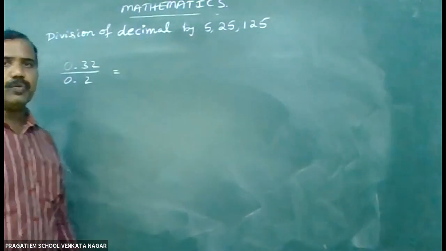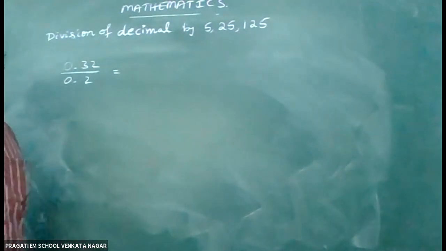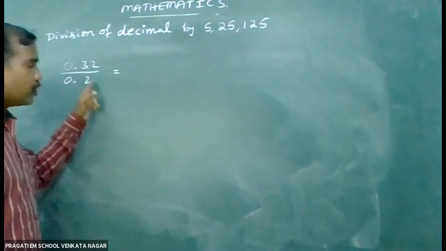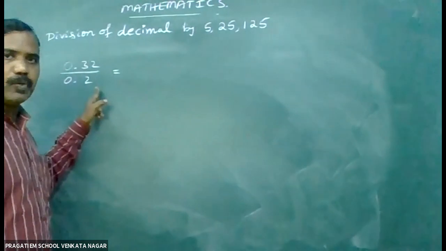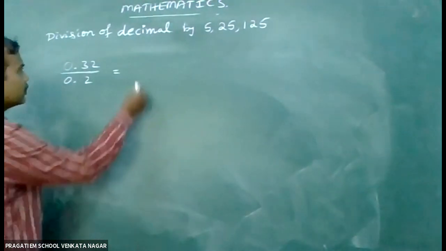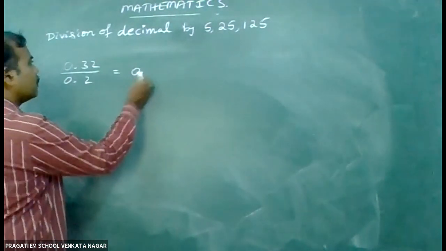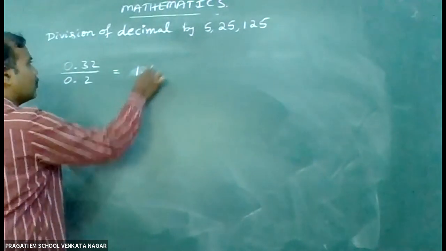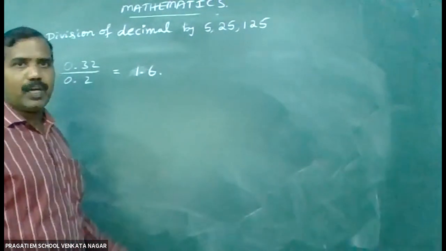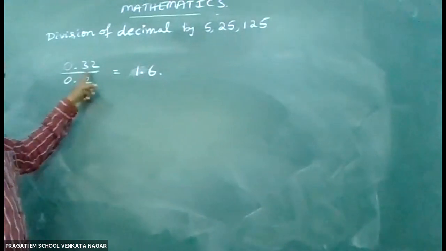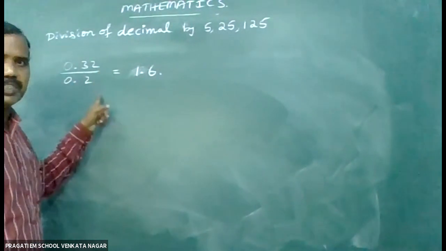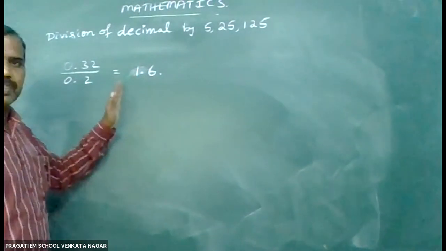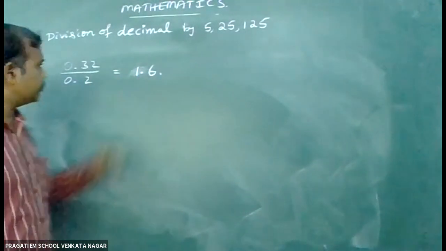0.32 divided by 0.2. 0.32 divided by 0.2. So 32 divided by 2, 16 times. 1.6. Because here 2 digits and in the denominator 1 digit. 2 digits minus 1 digit, 1 digit after it. It is better to keep the decimal point.